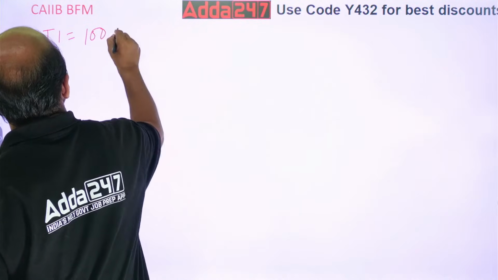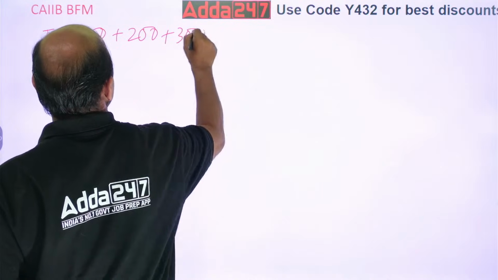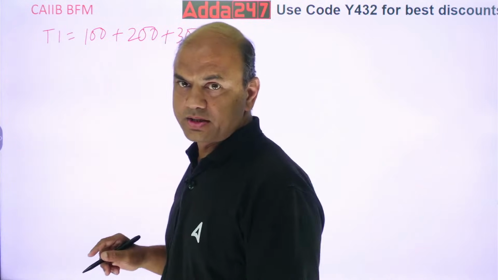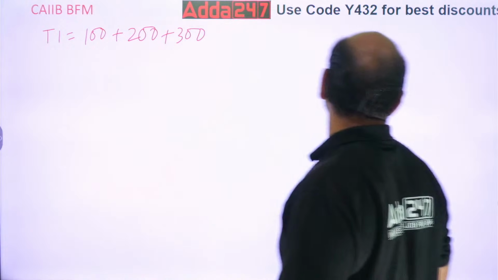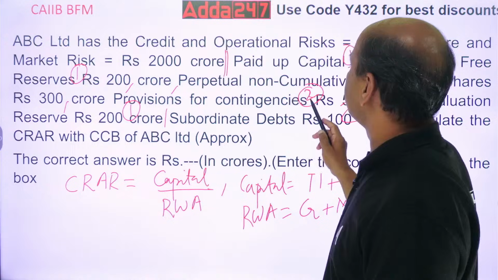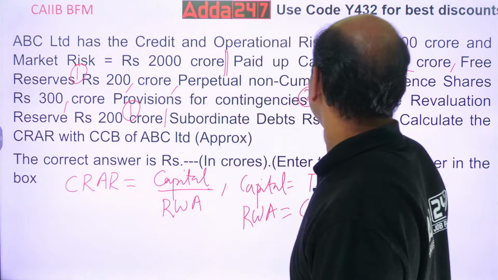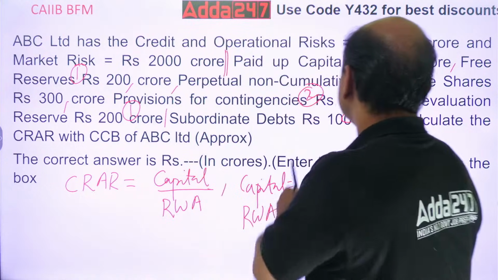100 plus 200 plus 300. Everything is added. 100, then 200, then 300. This is tier 2.